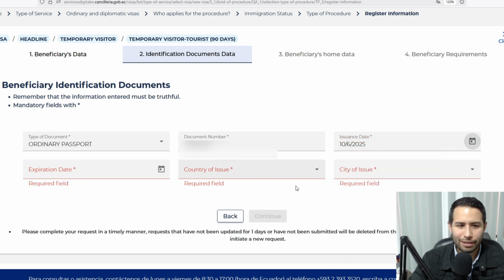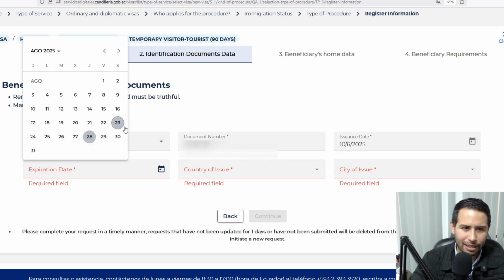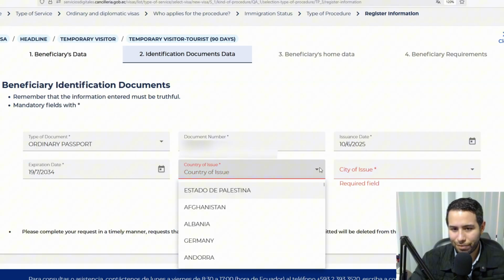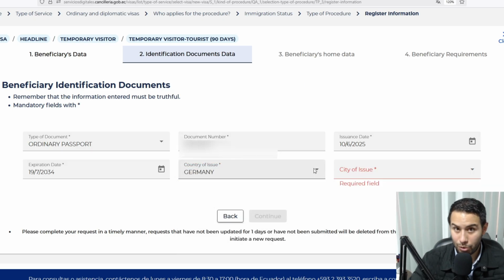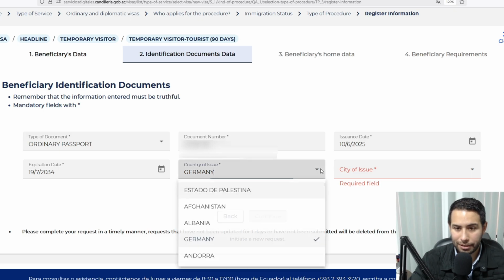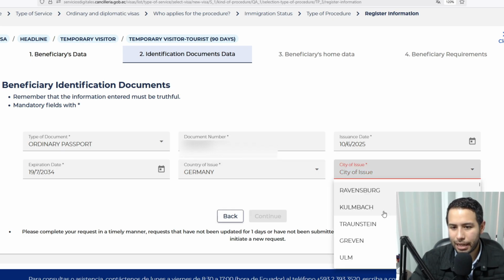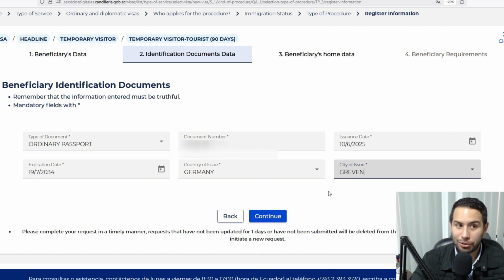Remember, the passport has to be valid for at least 12 more months at the moment you are starting this process. Expiration date. Country of issue, that's the country of our nationality, even if you obtained it through a consulate. Sometimes you get the passport through a consulate, and if the consulate prints the passport, you put that. But most times the passports are issued in the country of origin and then they are sent abroad. And most people just get their passports in their country of origin.